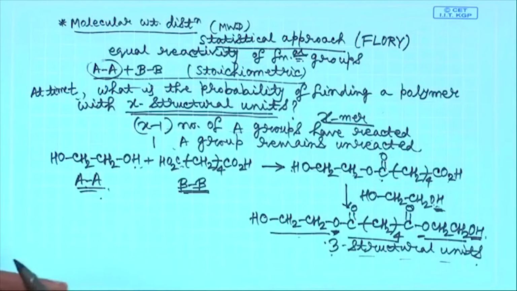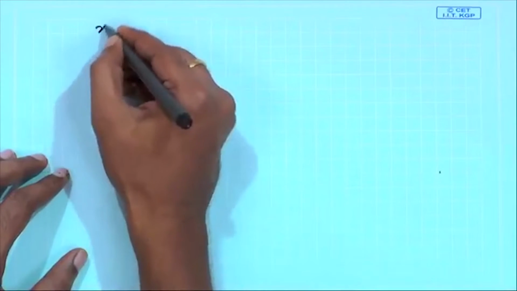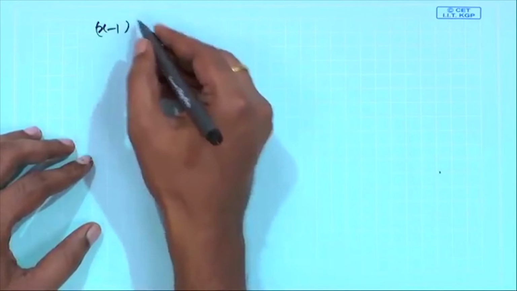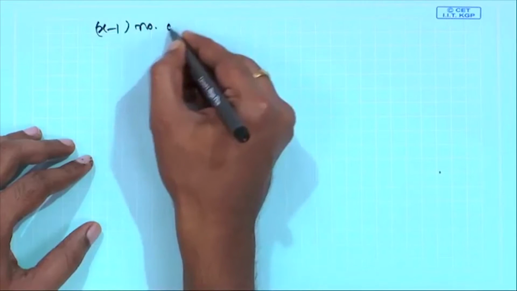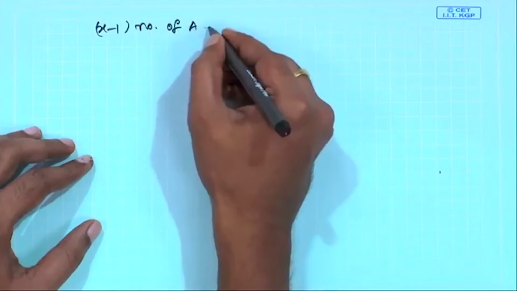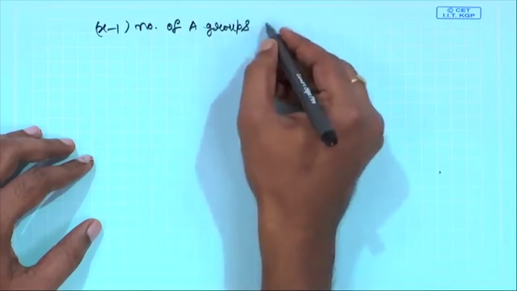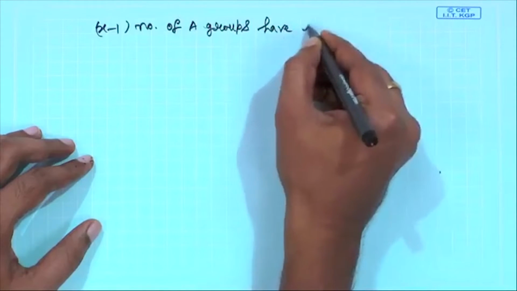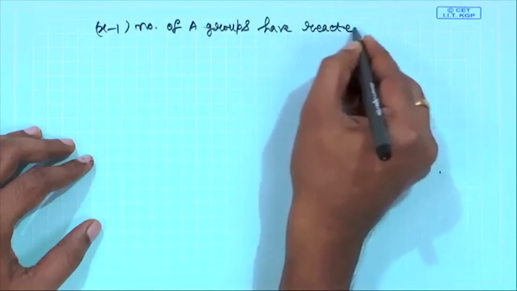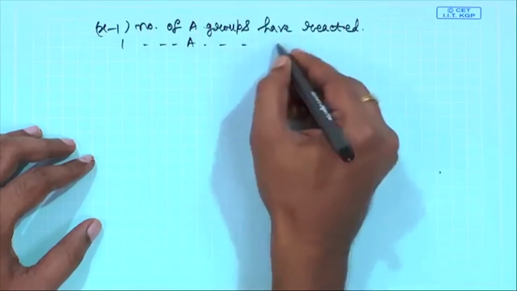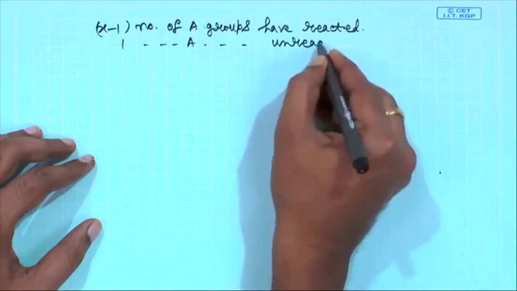Now, so x minus 1 A groups have reacted and 1 A group remains unreacted.